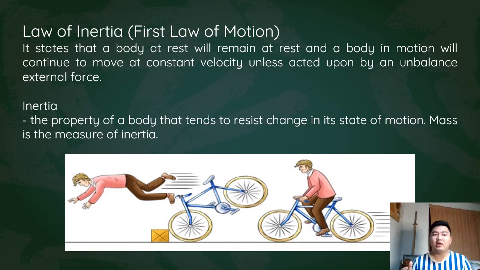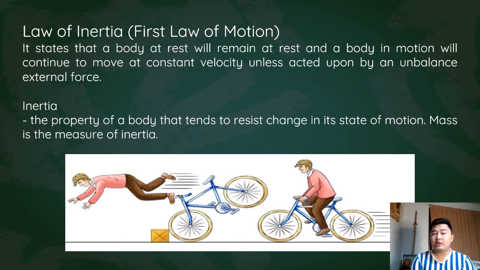Let's say, for example, a book on a table will remain at rest unless someone lifts or pushes that book. A ball will continue rolling on the floor, provided that there's no friction, unless there is an unequal and unbalanced force acting on that ball. And that's where friction comes in, because it opposes that motion, and it causes the ball to change its state of motion, to decelerate.